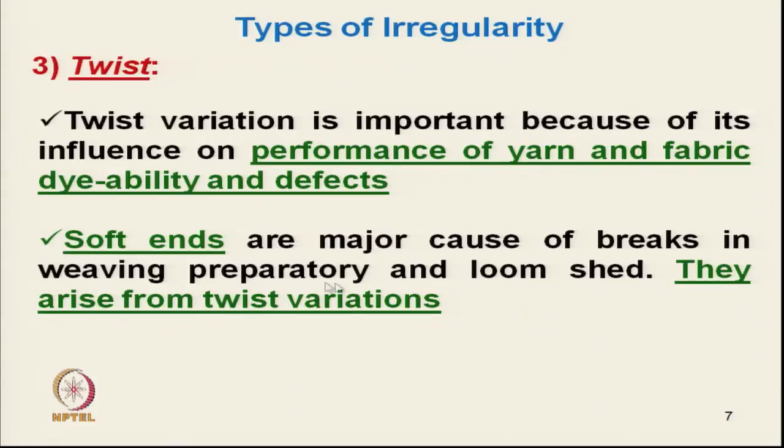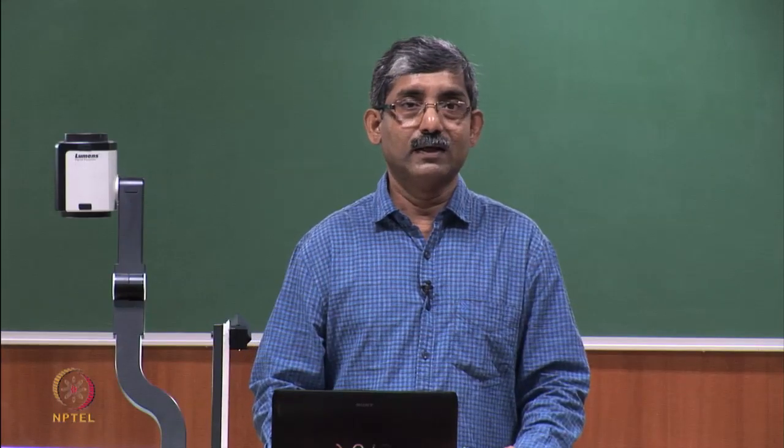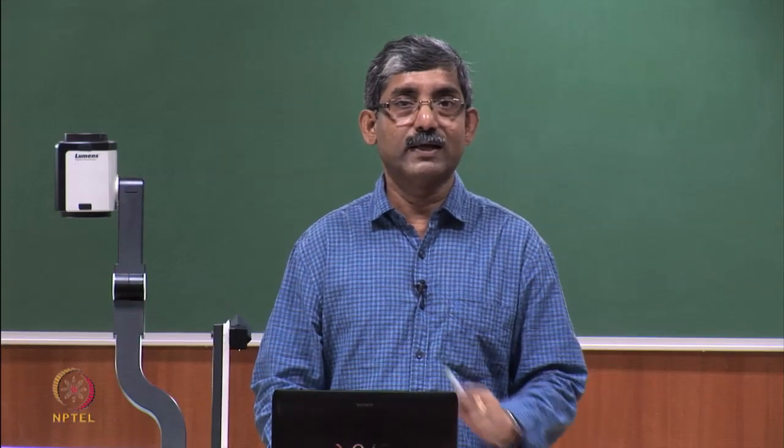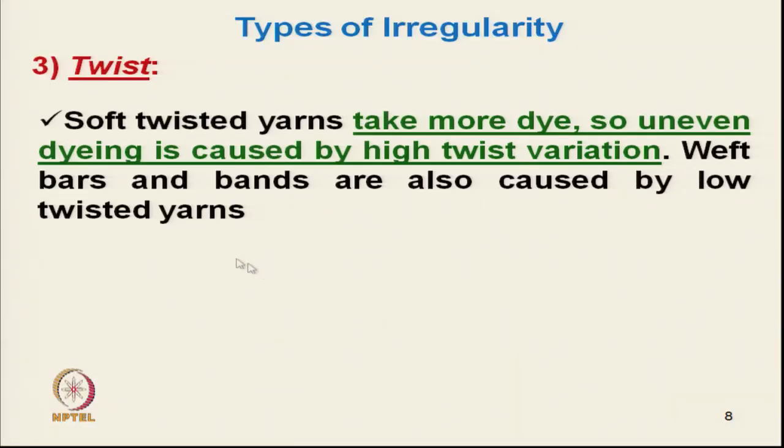Soft ends are major causes of breakages in the preparatory processes of weaving and at the loom set. The low twisted portion will cause most of the breakage. They arise from low twist variation. Soft twisted yarns take more dye, so uneven dyeing is caused by high twist variation, as I have just explained.